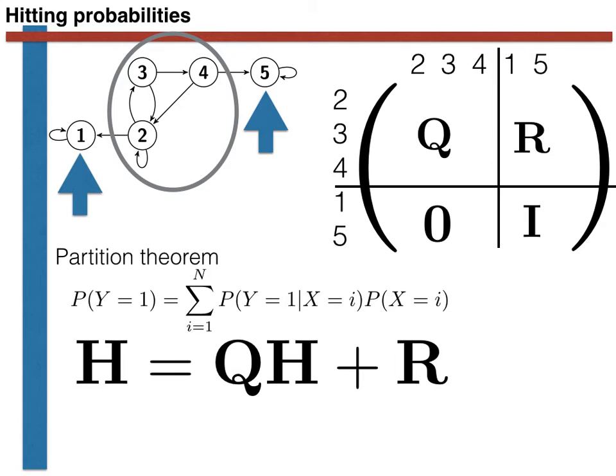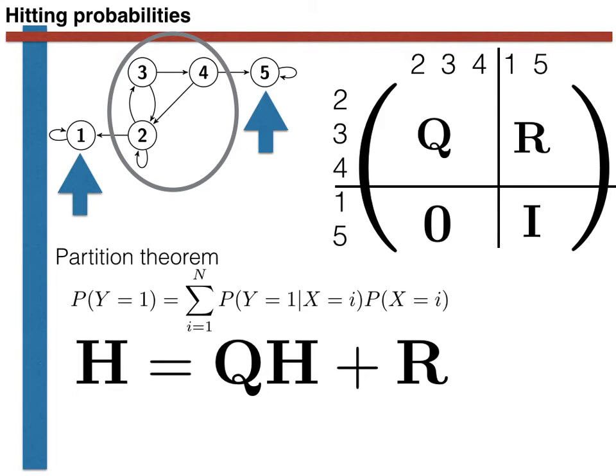Remember, we are conditioning on the state that we arrive to after the first step. There are two possibilities here. Either the first step takes us directly to a recurrent state, and the probabilities that these occur are in the R part of the above matrix, the part of the matrix that describes probabilities between transient and recurrent states. To be clear, the R appears as the P(X equals i) part of the partition theorem.